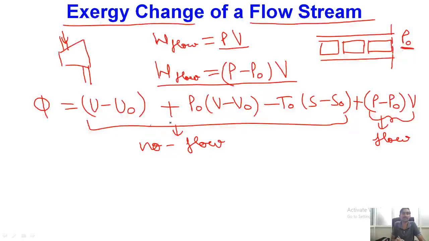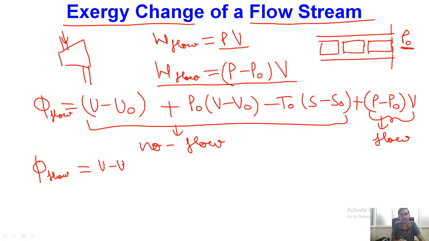This corresponds to the flow part of the exergy. If we solve these pressure terms, we will find the exergy for the flowing stream, which is the non-flow part plus the flow part.